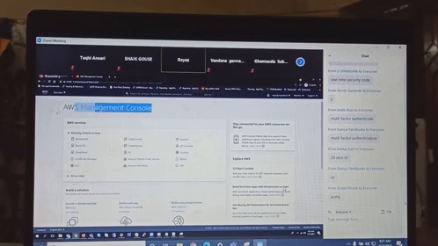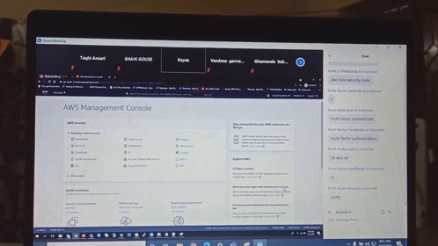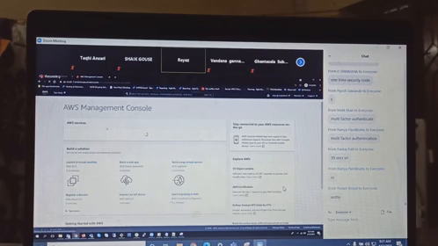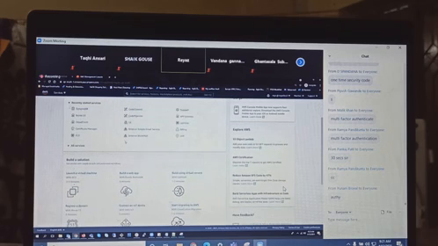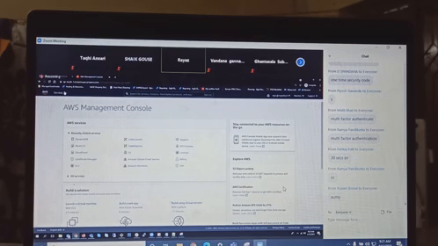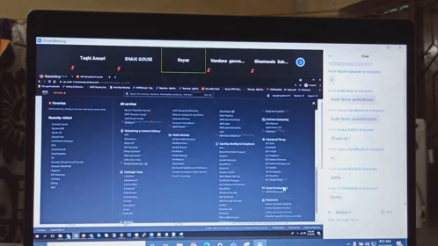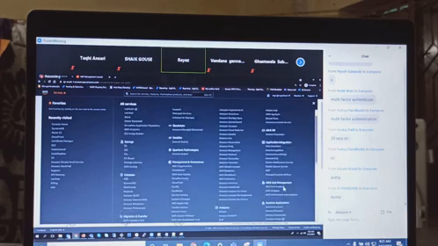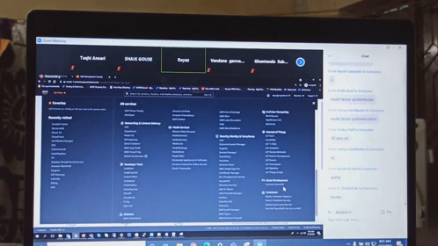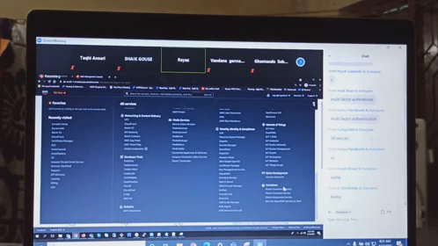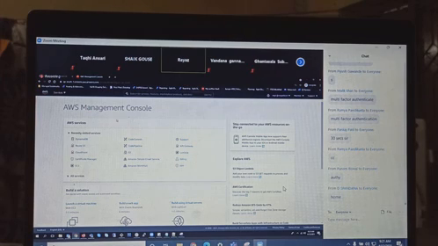Okay. So this is the AWS Management Console, right? And here we have the AWS symbol. Anywhere you go, if you click on this AWS symbol, you will be on this landing page, the home page. And if you click on Services here, these are all the services that AWS has. They have changed the background to black now. These are all the AWS services, guys. Whatever you want, you just need to go and pick it up.